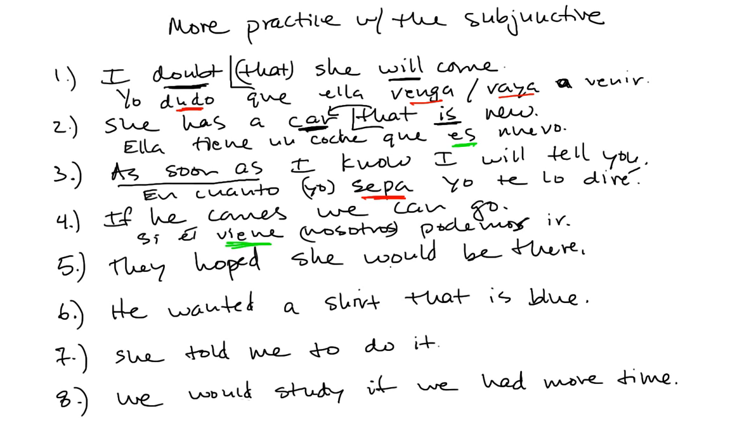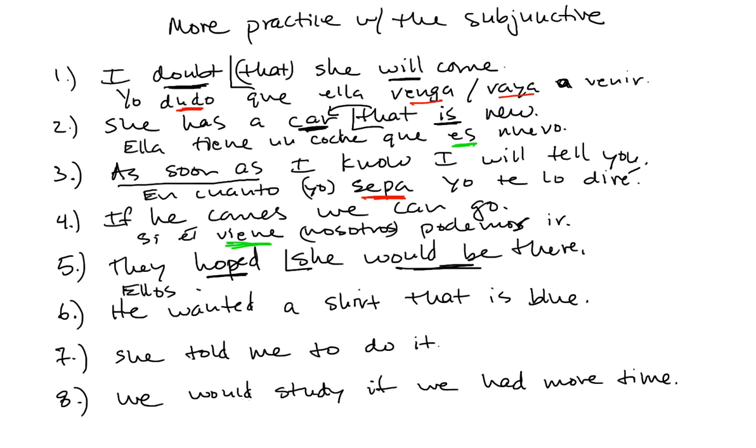Okay, they hoped she would be there. They hoped what? They hoped that she would be there. That is implied. We don't always use that in English, but we must in Spanish because we have two different subjects with conjugated verbs. They hoped for what? Something. Noun clause. Doubt, denial, emotion, volition in the main clause. Hoped. Yes, there's hope. That's emotion. Therefore, the verb in the subordinate clause must be subjunctive.